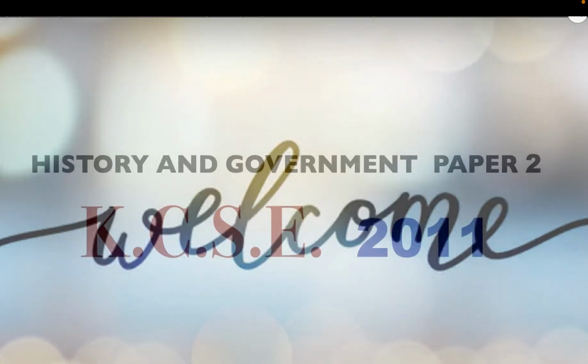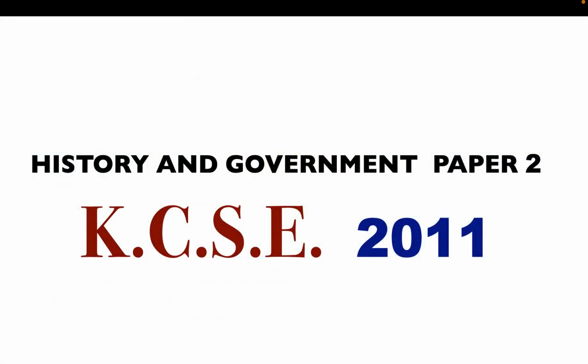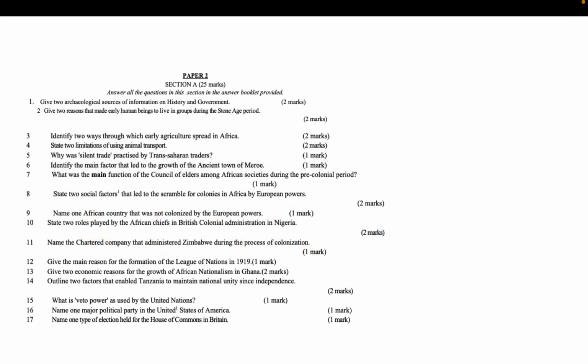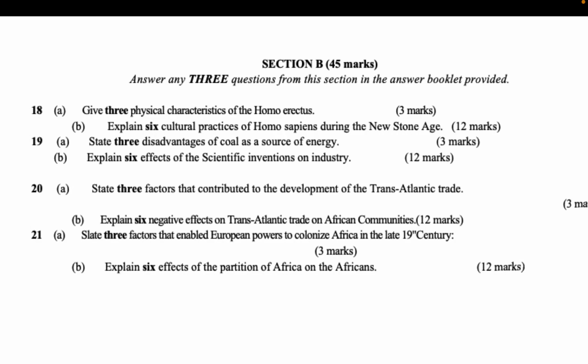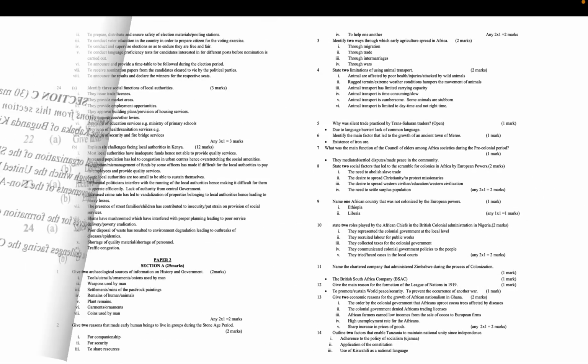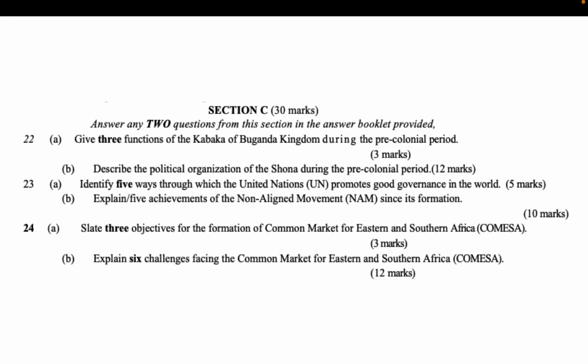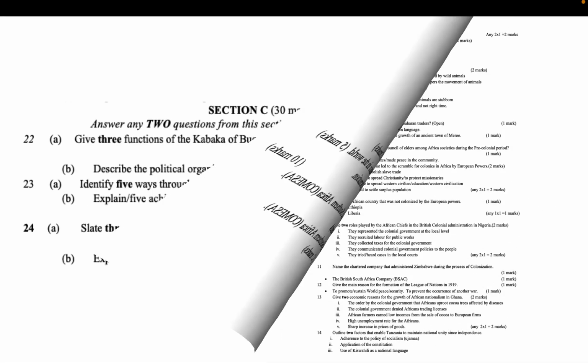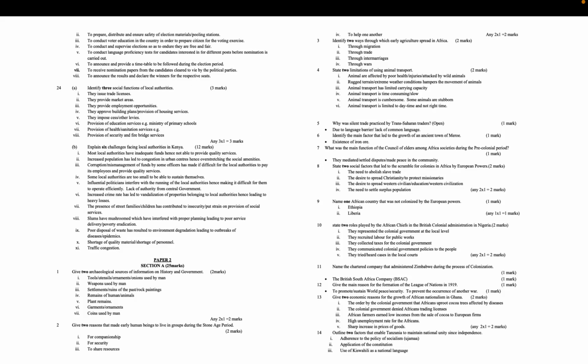Paper 2. Section A, 25 marks. 1. Give 2 archaeological sources of information on history and government. 2 marks. Tools, utensils, ornaments used by man. Weapons used by man. Settlements, ruins of the past, rock paintings. Remains of humans, animals. Plant remains. Garments, ornaments. Coins used by man. Any 2x1 equals 2 marks.